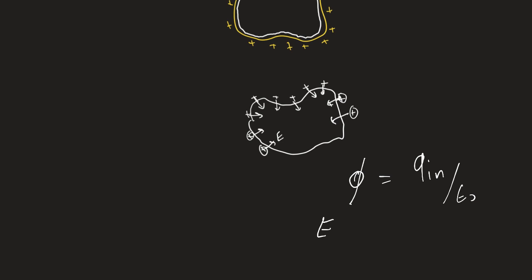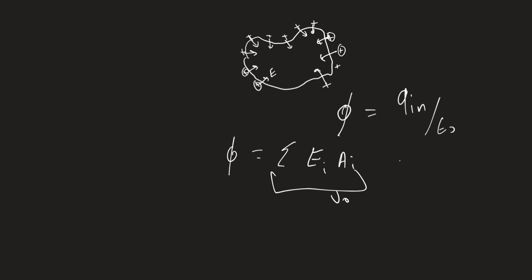I have supposed that there is an electrical field E. Well, the sum of all the E sub i by the area dA sub i, this is the flux. And all these are positive, or negative if you see here, they are coming in for this positive charge. They are coming to the surface. All the sum is positive, but all the sum should be equal to Q inside divided by epsilon 0.